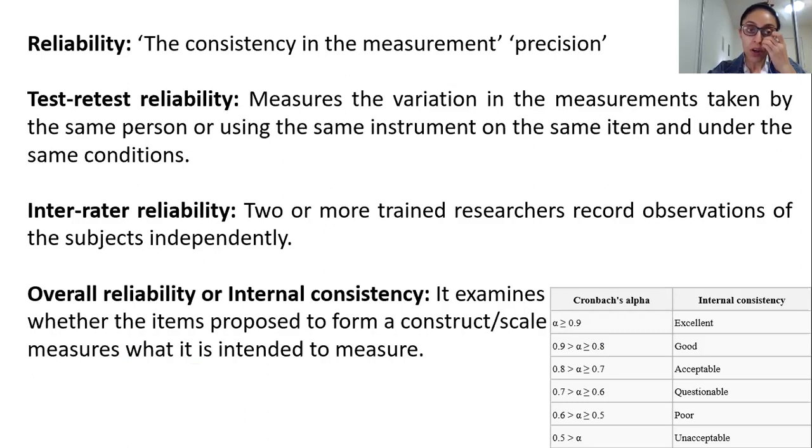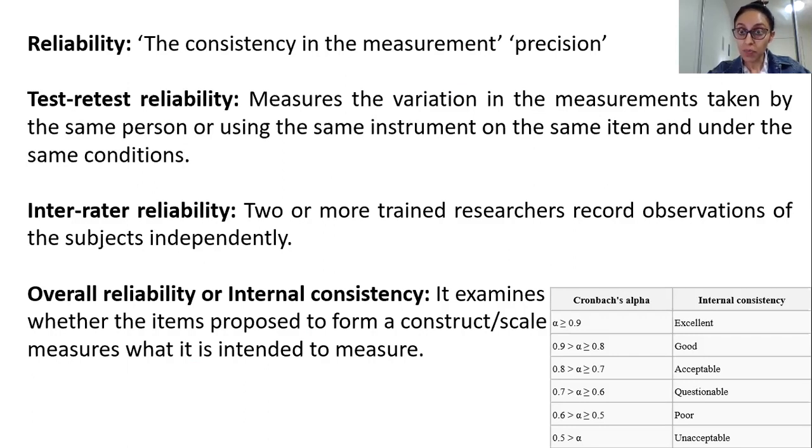But remember, if it is not valid in the first place, meaning if it is not accurate in the first place, it may make you happy by saying, oh, you are 50 kg, but what if the scale is broken and it always gives you 50 kg? Even if an elephant stands on it, if it's always going to give 50 kg, is that really precise? No, because it's not valid in the first place.